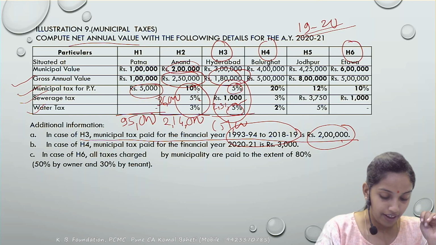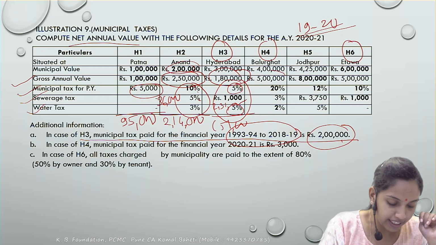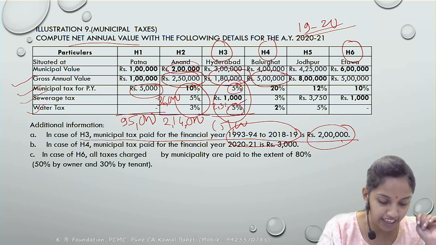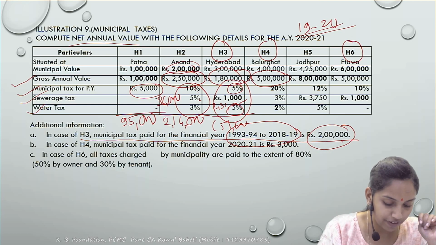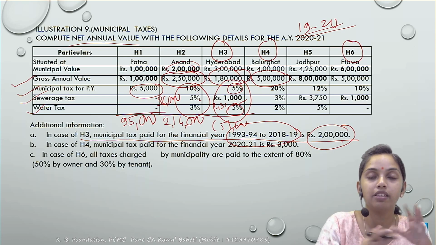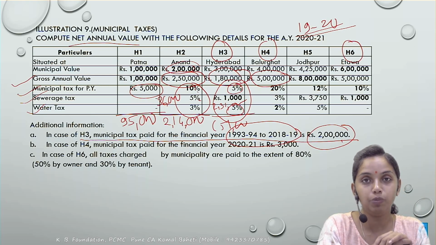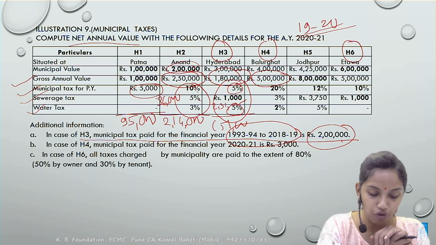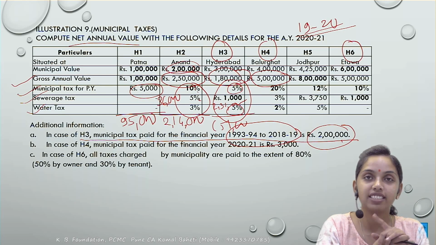It could be. Next, for the house 4, what has been given? The gross municipal value is 5 lakh and the municipal taxes, sewerage tax and the water tax 20, 3 and 2. Matlab ultimately it comes to the 25% of the municipal value. And municipal value is 4 lakh. So 25% of the municipal value it comes to 1 lakh.